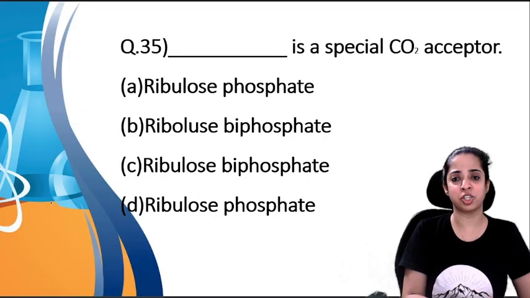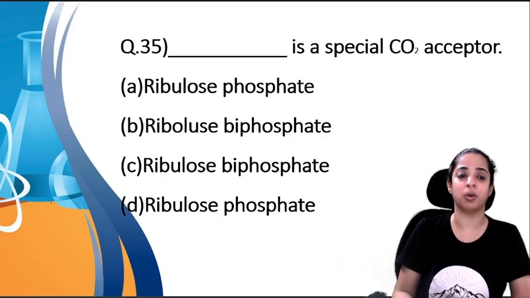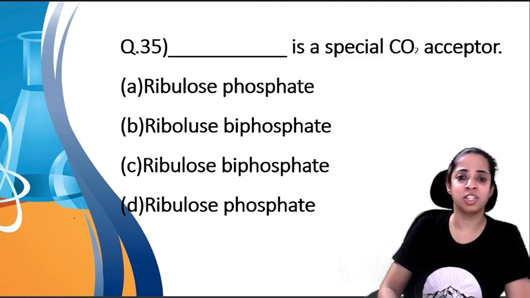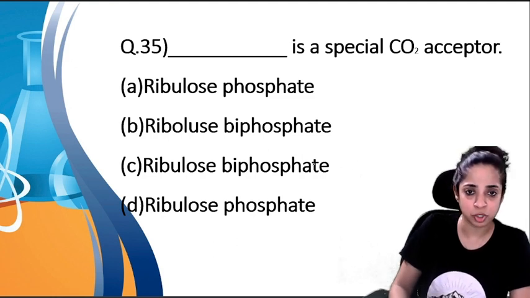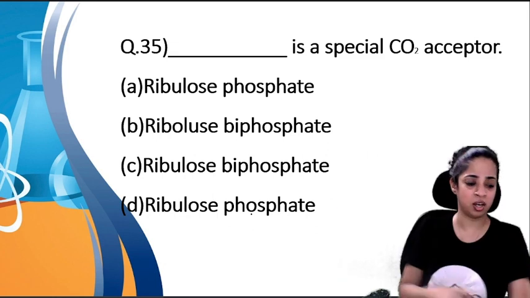Dash is a special carbon dioxide acceptor. Is it ribulose phosphate? Is it ribulose bisphosphate? Two options are written the same. Wait, there is an error here.